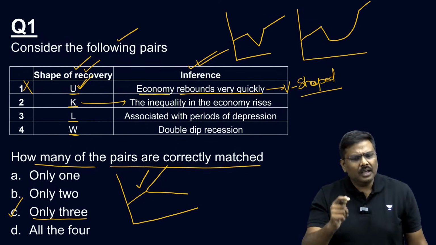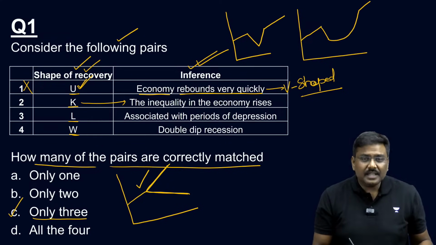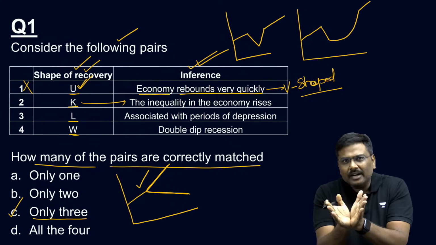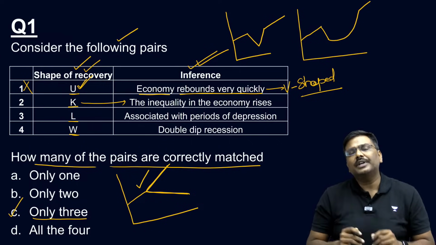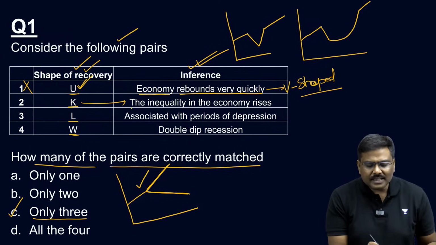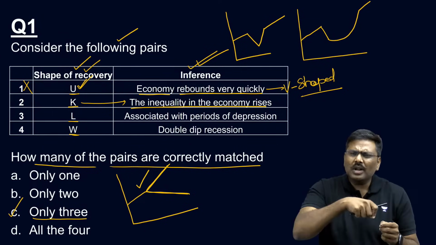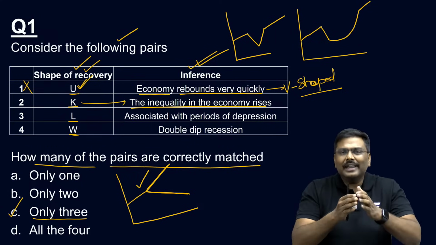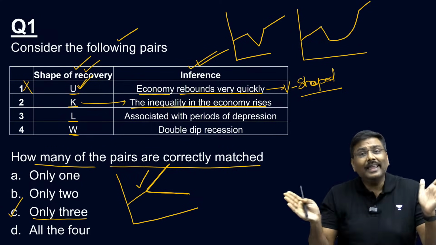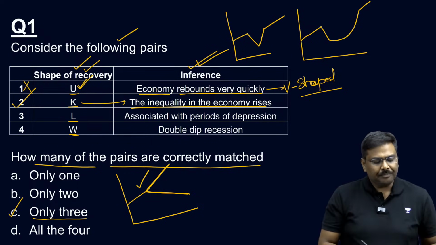It performed very badly. So basically, you will experience two different types of growth rates. As a result of this, the inequality that is already present will start expanding, will start increasing. Second one is correct.